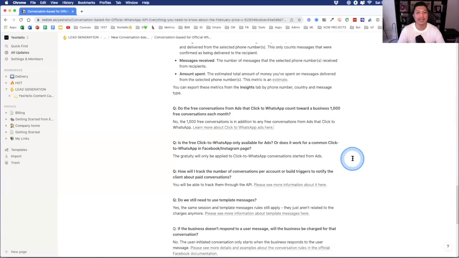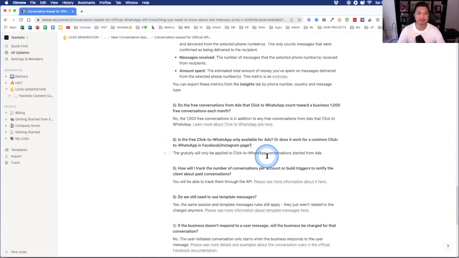Next question. Is the free click to WhatsApp only available for ads, or does it work for common click to WhatsApp in a Facebook or Instagram page? Remember, we spoke about that earlier. The gratuity will only be applied to click to WhatsApp conversations started from ads, not from your Instagram page or Facebook page. Those will still be chargeable.